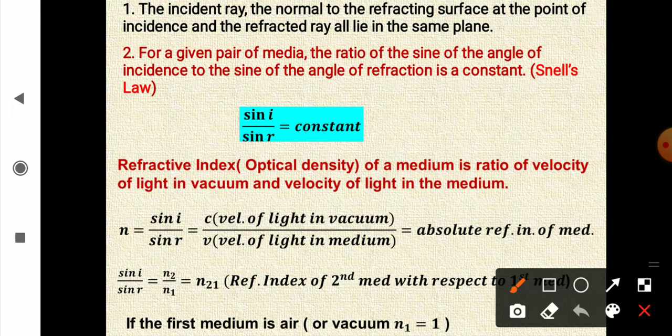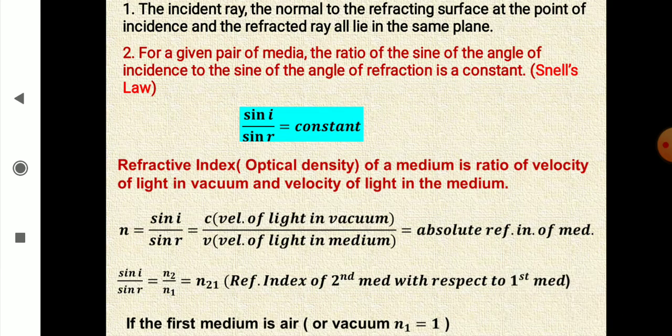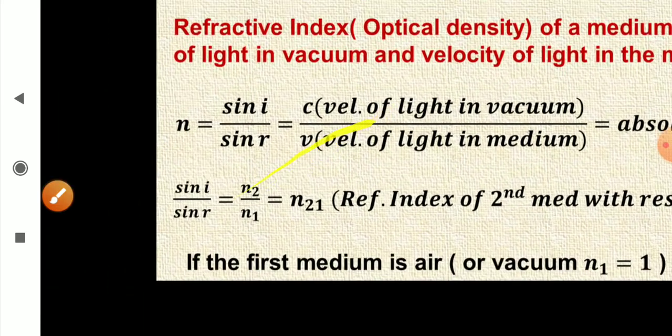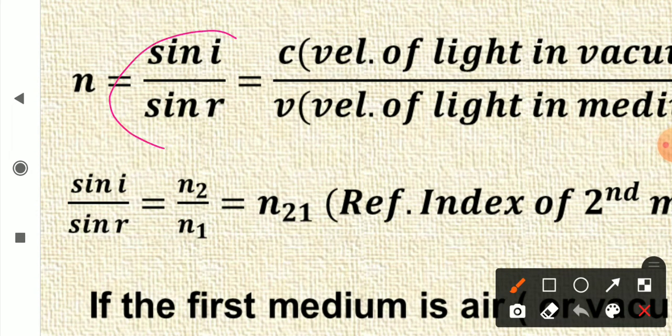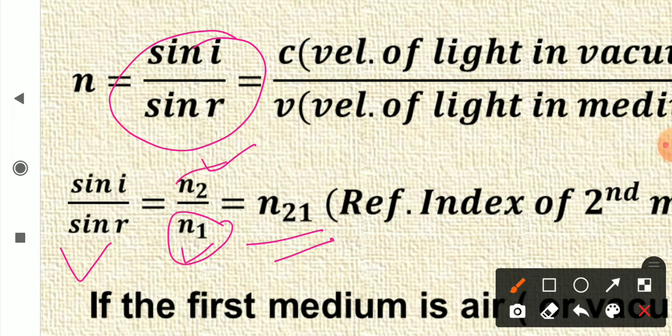Now, another thing is we can represent this sin i upon sin r, which is n, as n2 upon n1, or this is equal to n21. Now, n1 is the first medium, n2 is the second medium. The light is incident in medium n1 and it goes into the second medium n2.